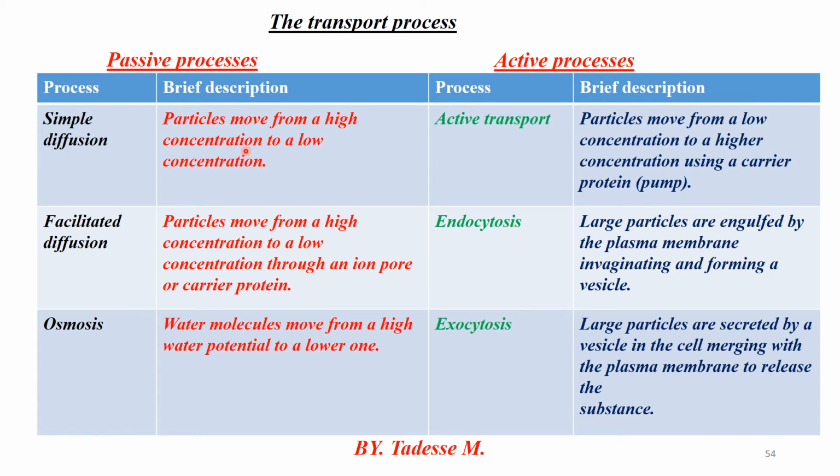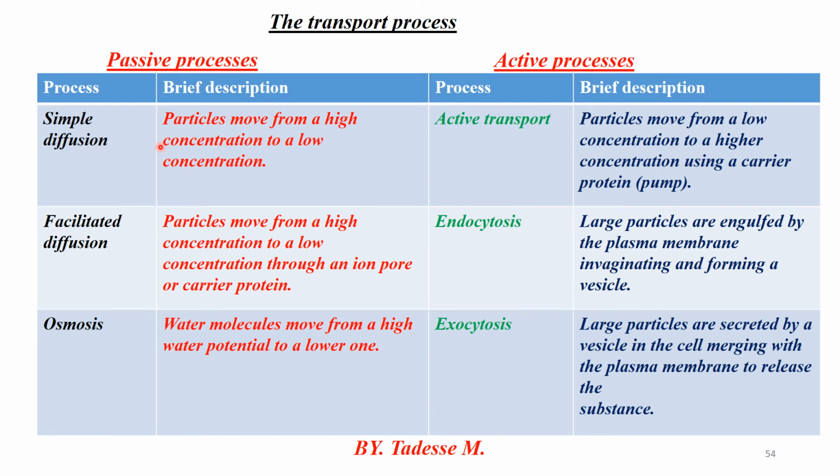At this point, there will be no further net diffusion. That is called simple diffusion. This means that as diffusion proceeds, the high concentration decreases, but the low concentration increases until the two concentrations come to equilibrium. Then finally, there is no further net diffusion. That's called simple diffusion.